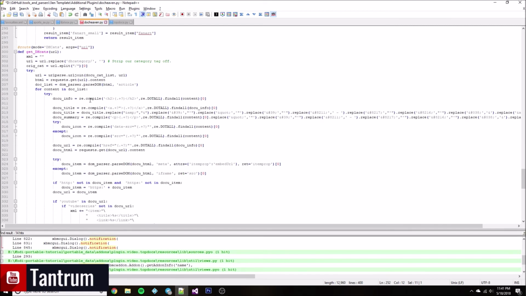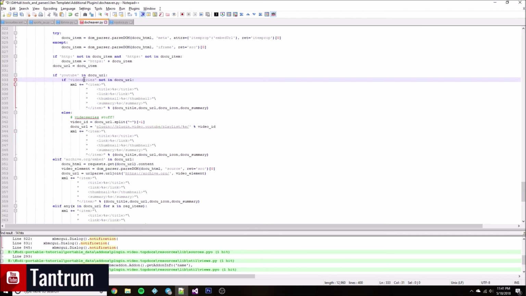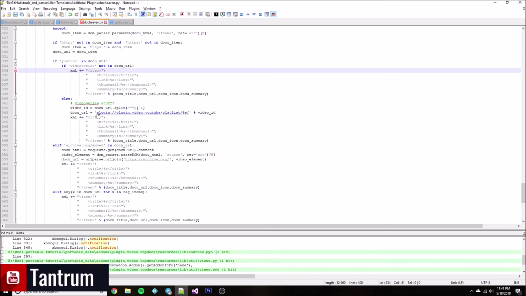Alright, so first it checks for YouTube. If YouTube's in that URL, then it checks to see if it's video series, which is a weird YouTube URL I've encountered, and it builds this XML based on it. Otherwise, if it doesn't contain video series, that means it's an embed or a direct playlist. Then it pulls the video ID from it, builds this part here, and puts it in there. So that's one way it's a little bit different.